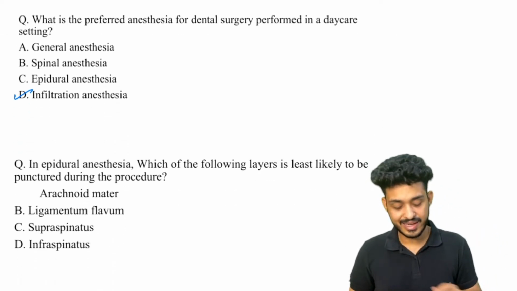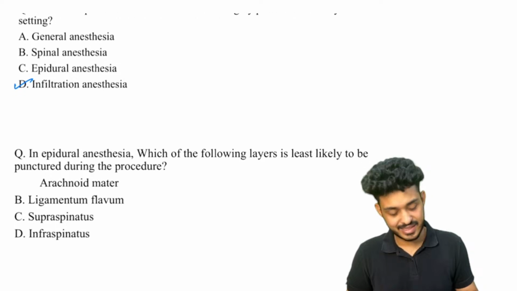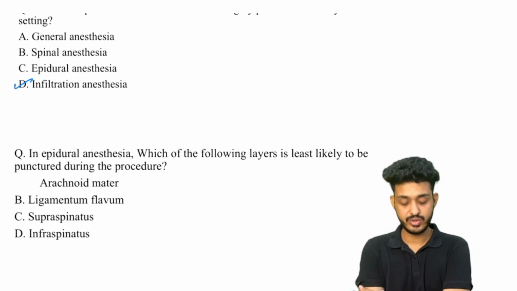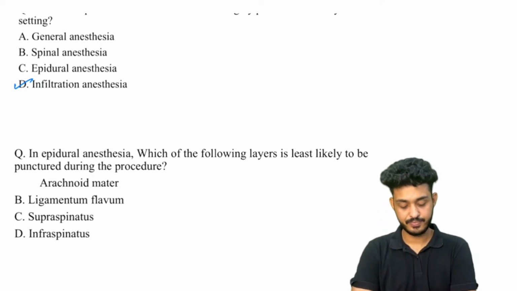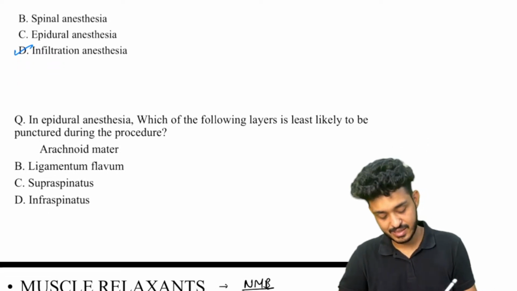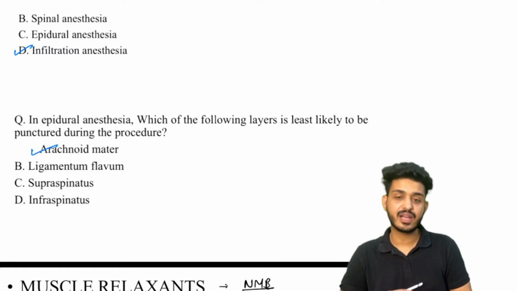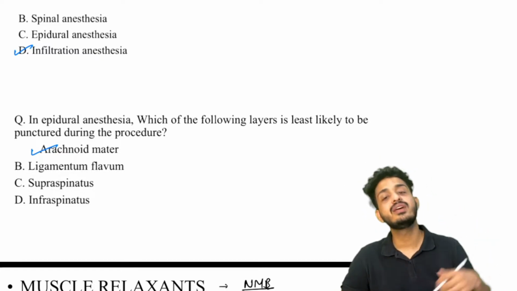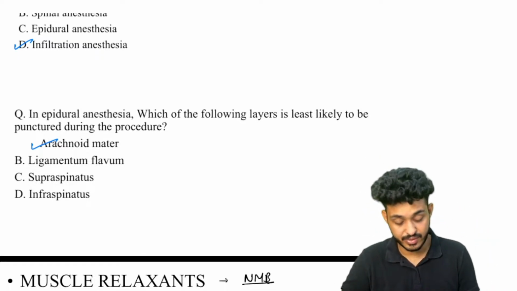In epidural anesthesia, which of the following layers is least likely to be punctured during the procedure? Simple answer, simple question, guys. Here your answer would be arachnoid. We are not going that deep. Okay, same type of question that they have given, right?